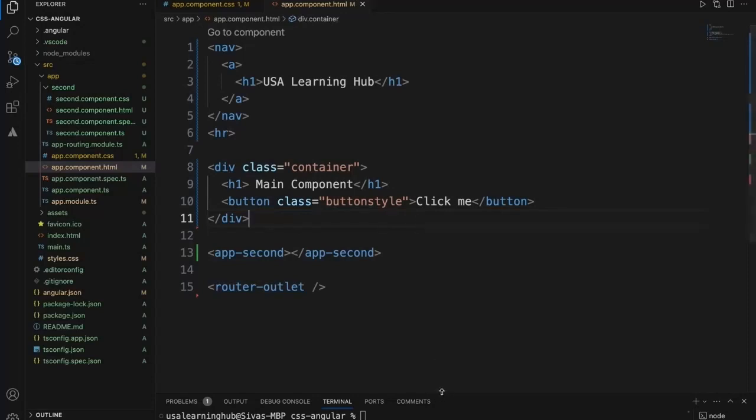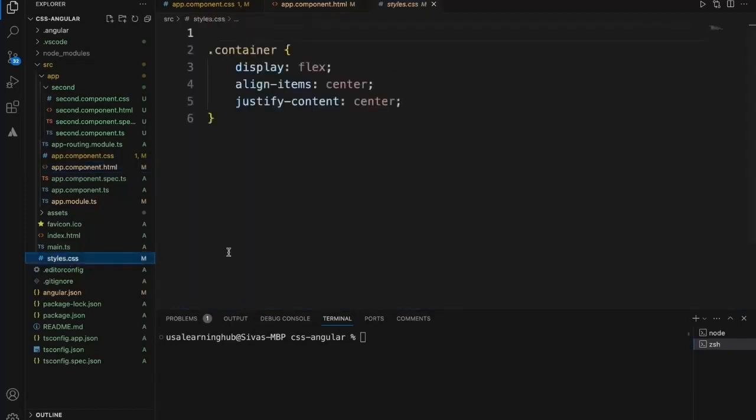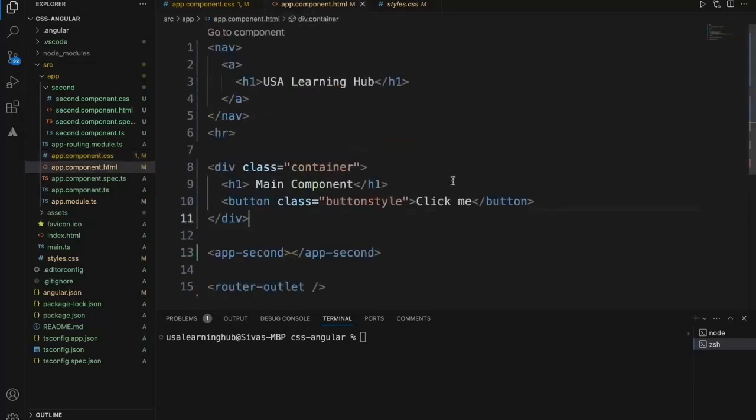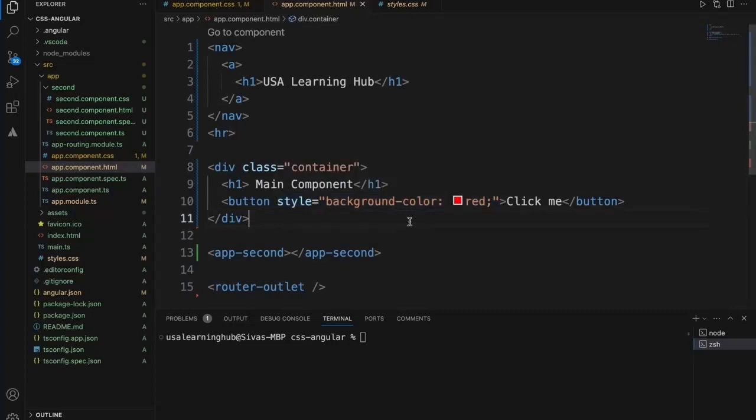So now that we looked at global styles using style.css, the second one is component level style, where we have an individual CSS file for a specific component, and this is specific to a component. And inline style will be applied only at the specific element level. This will be applied only to this button within this component, and it's not going to apply to anything else. So this is inline style, and better not to write inline styles.